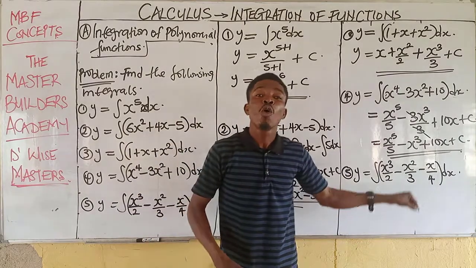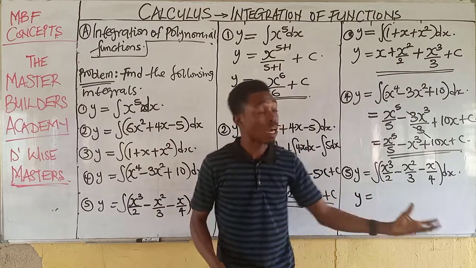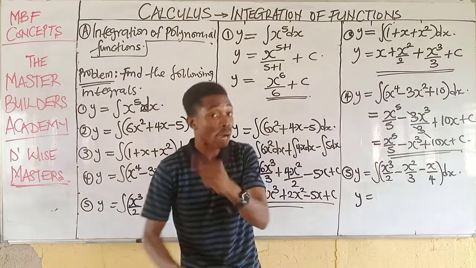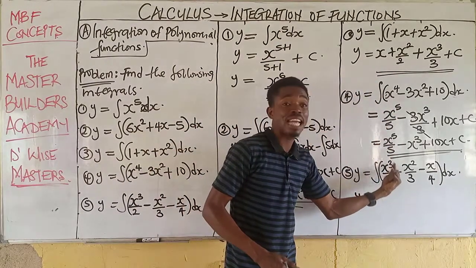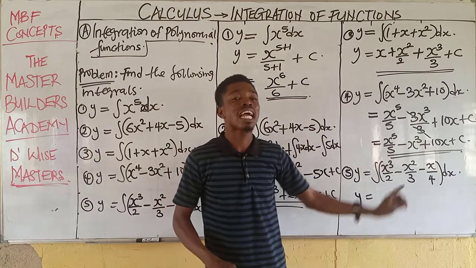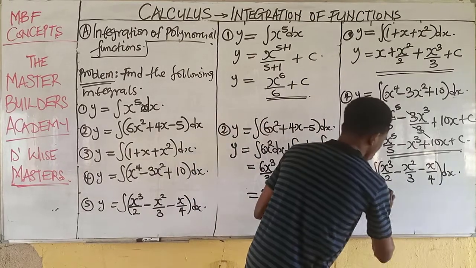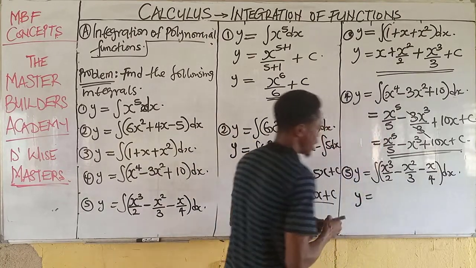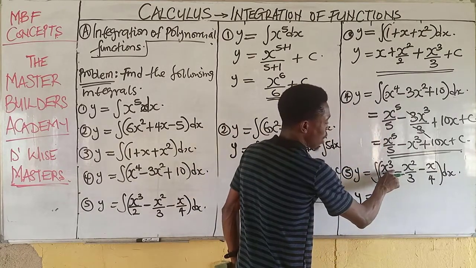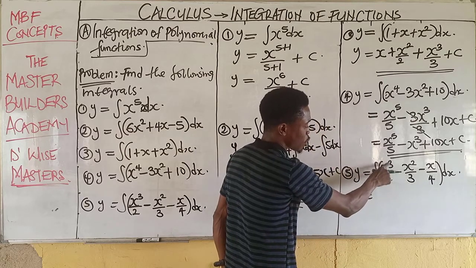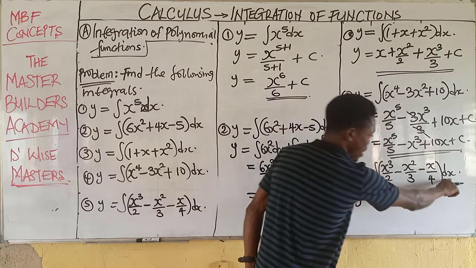So here we have x at the numerator. So we are going to treat this question the same way we treated all the ones that are here. We are quickly going to look at a case where we have x at the denominator when we have constants at the numerator. Now in this case, all I just need to do is to integrate this. And now identify the function of x. This is the first function. We are integrating x raised to the power of 3 over 2 with respect to x.